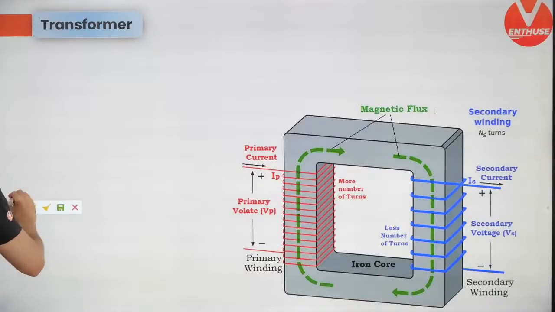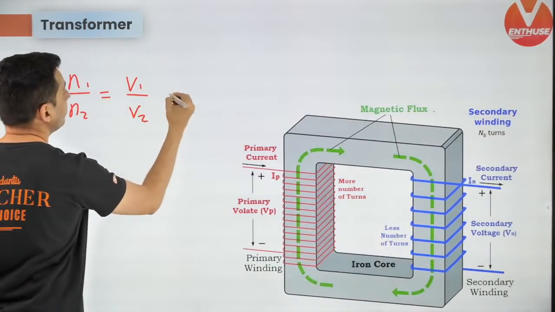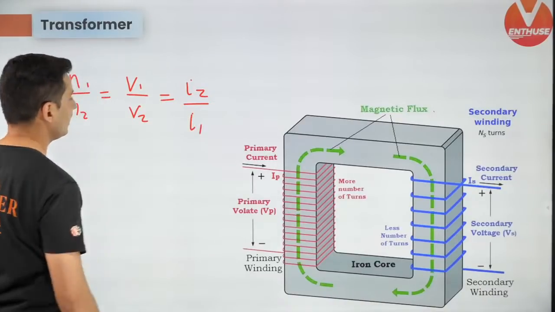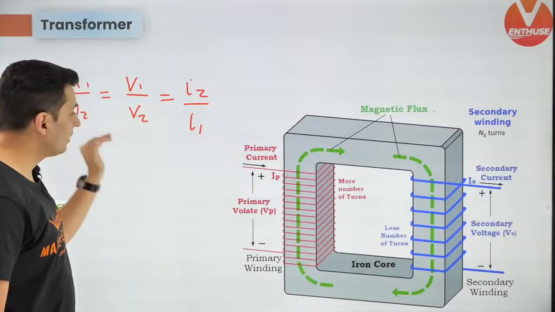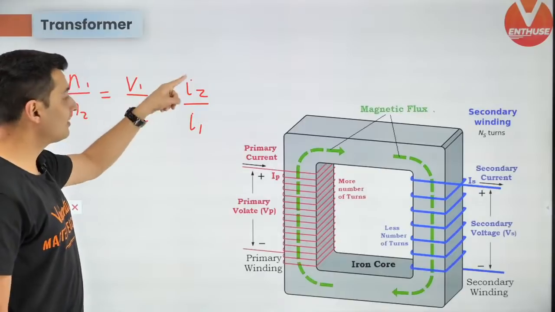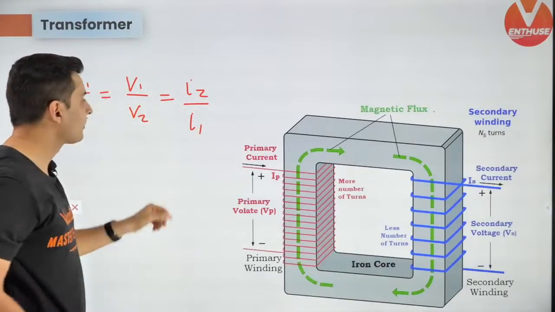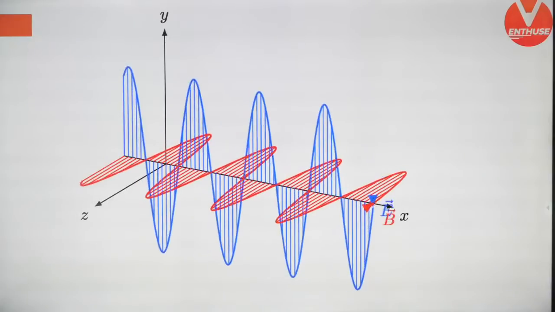Transformers. Yes, turns ratio N1 by N2 is V1 by V2, which is I2 by I1. Keep this in mind. Turns ratio. Turns on primary upon turns on secondary is voltage on primary upon voltage on secondary, but inversely related to the current in secondary and current in the primary. Keep this in mind. This is for the transformer.